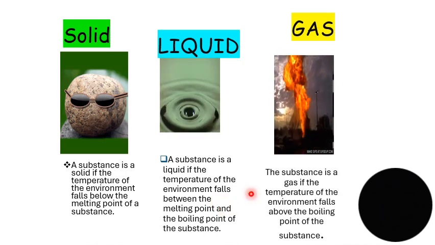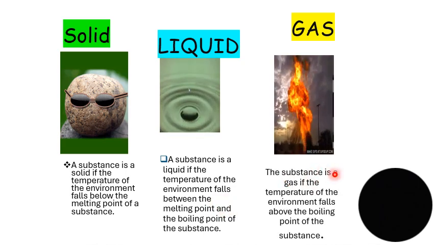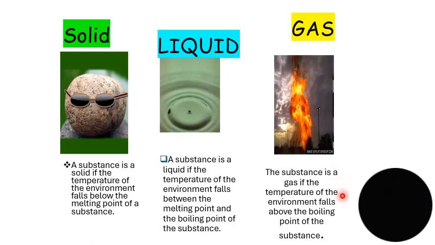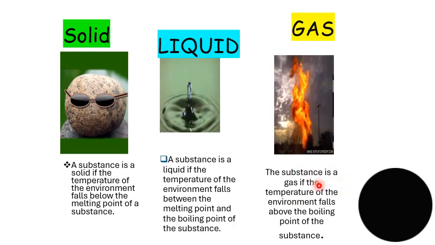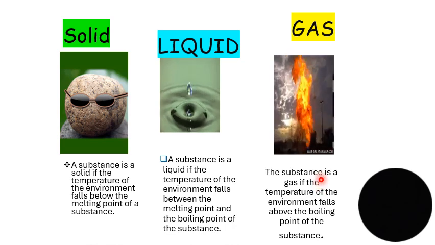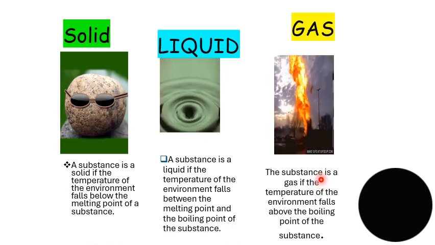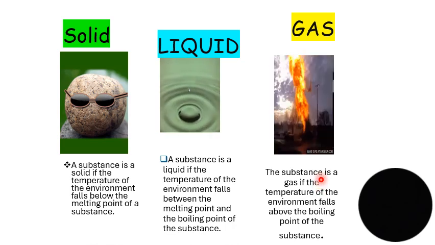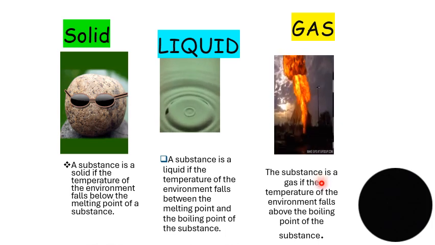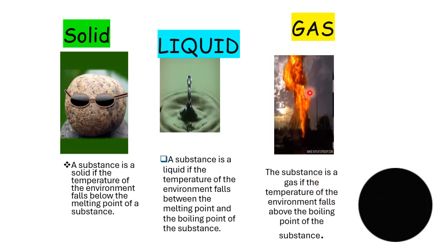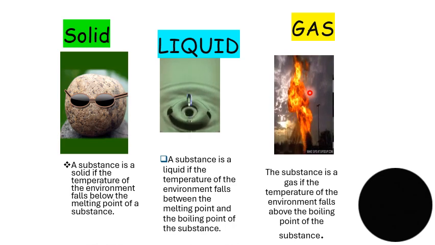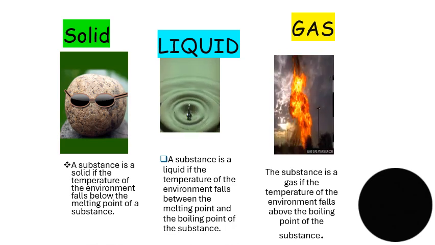But how do we know if a substance is a gas? The substance is a gas if the temperature of the environment falls above the boiling point, because we know the boiling point is the temperature at which the substance changes to a gas. So if the temperature is above that, then we know that it has to be a gas.